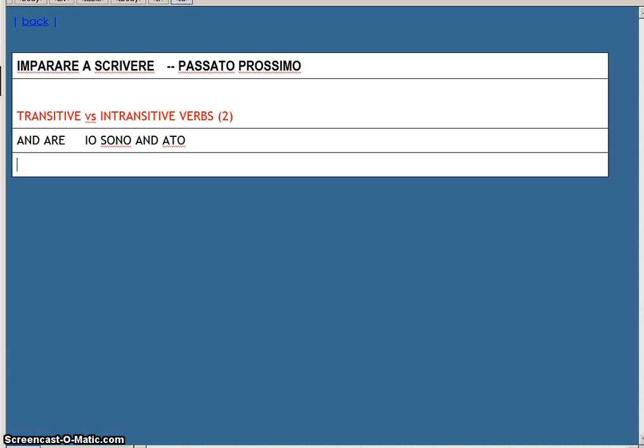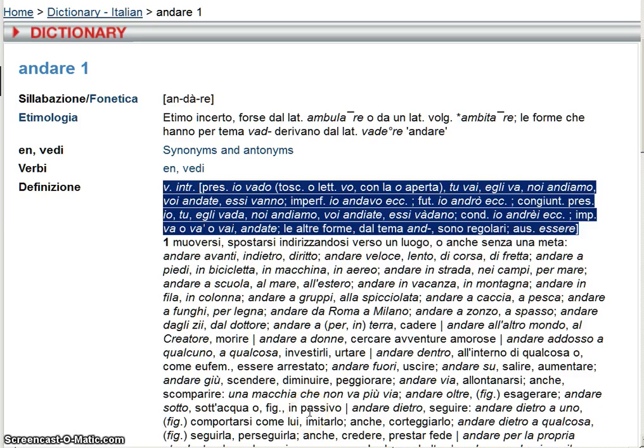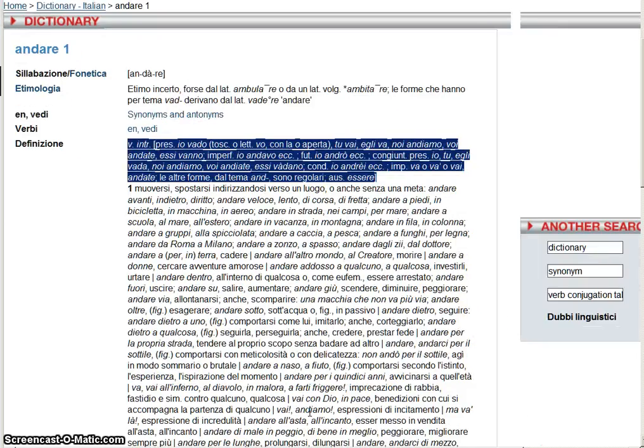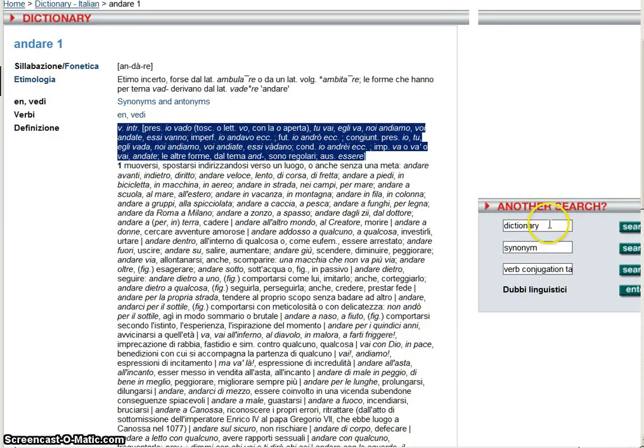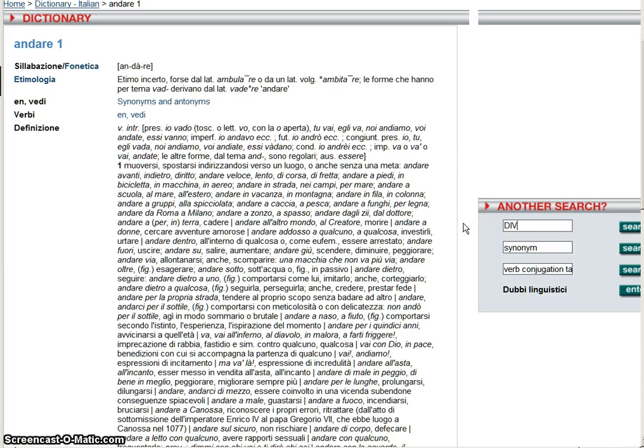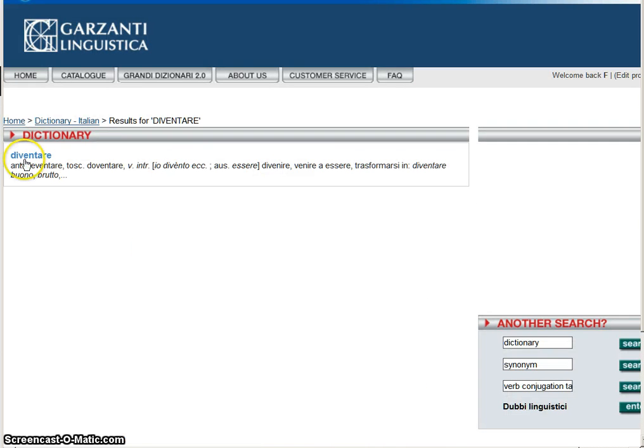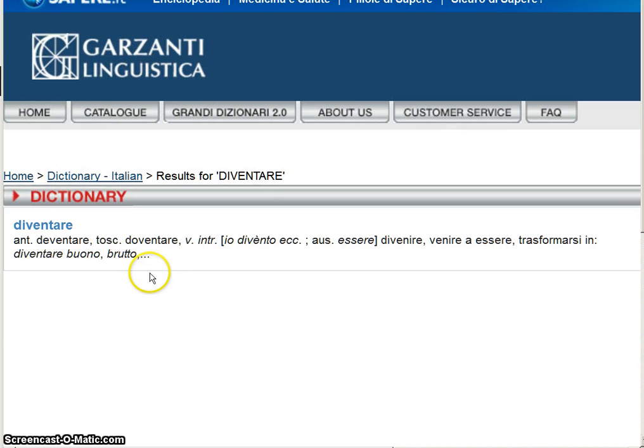Let's go to Dizionario Garzanti again. Let's put in diventare. Diventare, we click diventare. Immediately we see that there are little dots.